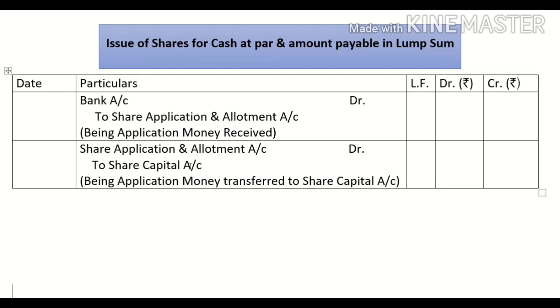When the company decides to allot the shares, and the condition of minimum subscription has been met, the company will pass this entry: application and allotment money will be transferred to the share capital account. So these two entries will be passed: bank account debit to share application and allotment account, and share application and allotment account debit to share capital.